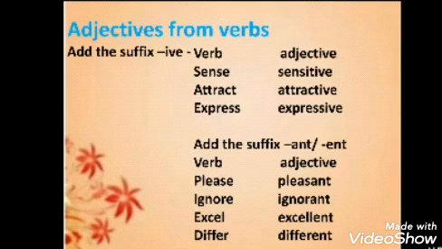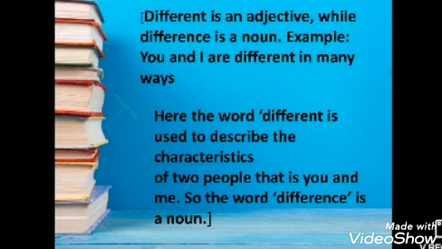Now the other suffixes, ant and ent, like please, pleasant, ignore, ignorant, excel, excellent, differ, different. So I hope that now it is easy to form adjectives from the verb also. Here you have seen that differ is the verb and different is the adjective. Then what about difference? Let's see.